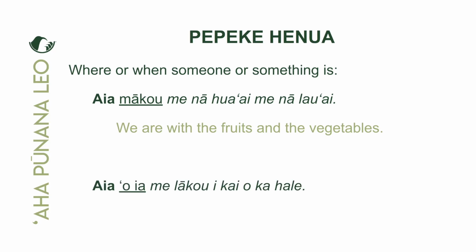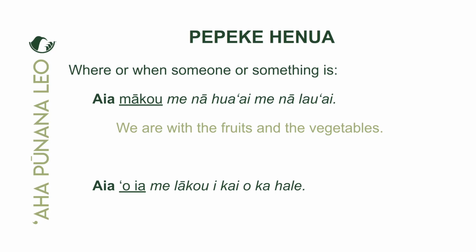The next one is 'Aia 'oia. Now we have 'oia as the papani. Remember what 'oia means? 'Oia is he, she, or it. This is one of our papani helukahi, yeah, our singular pronouns. 'Aia 'oia me, with who? Yeah, so now we have, in the 'awe, me lako. Ah, we have another papani here. This is a papani helulehu. Lako meaning them guys, three or more. Yep, they, three or more. So this person, 'oia, he or she, is with them guys, three or more.